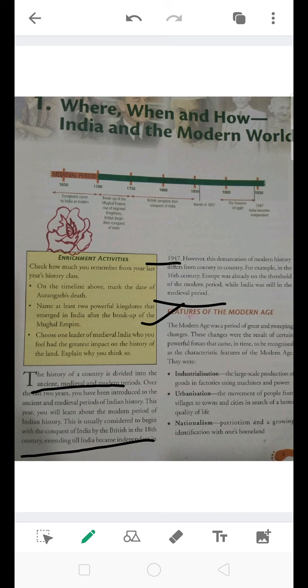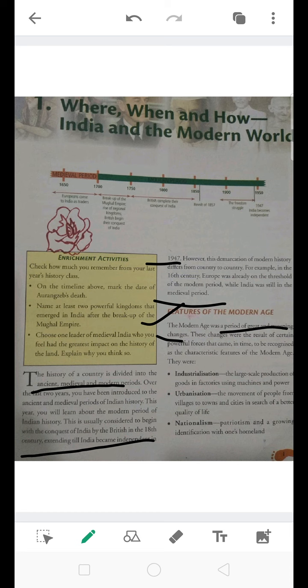Now, what are the features of the modern age? The modern age was a period of great and sweeping changes. Great and sweeping changes means it was a time period where so many changes took place due to the Britishers coming over here and ruling. These changes were the result of certain powerful forces. Forces means those Britishers, when they came into India, they forcefully did some unconventional work to the Indian people, to be recognized as a characteristic feature of the modern age.